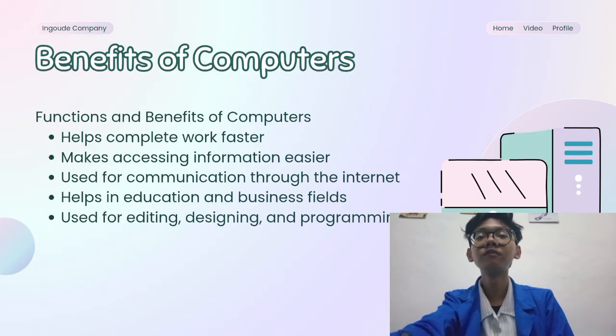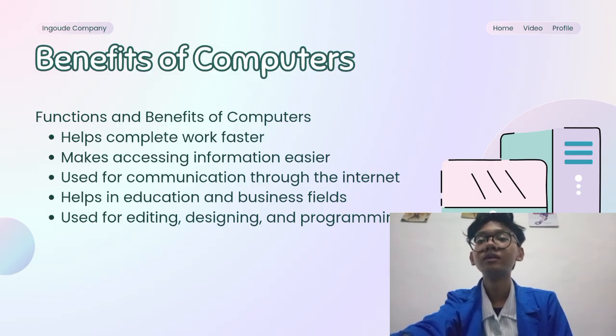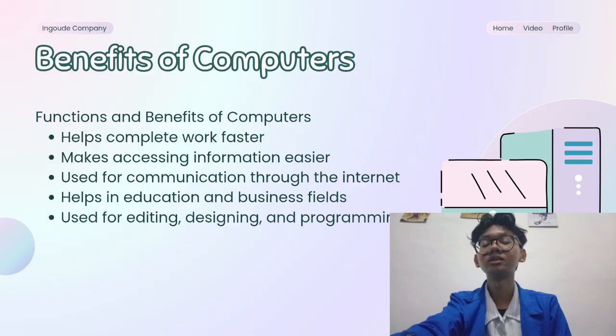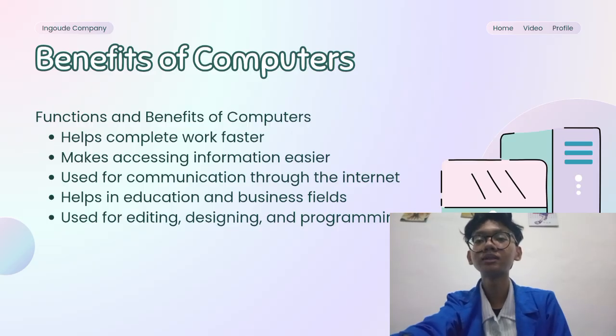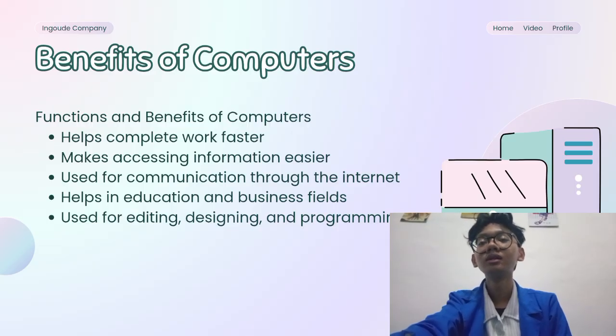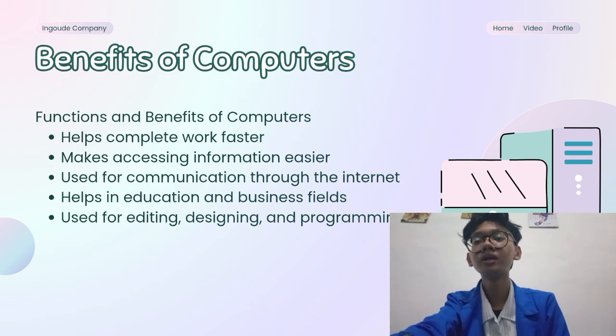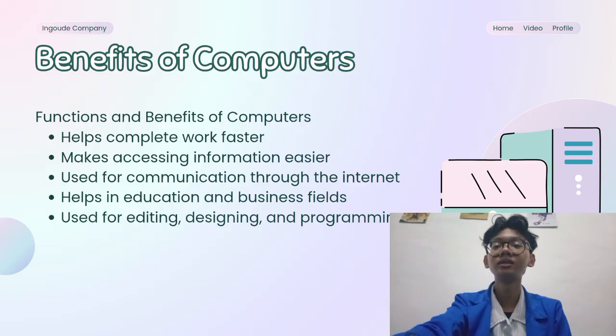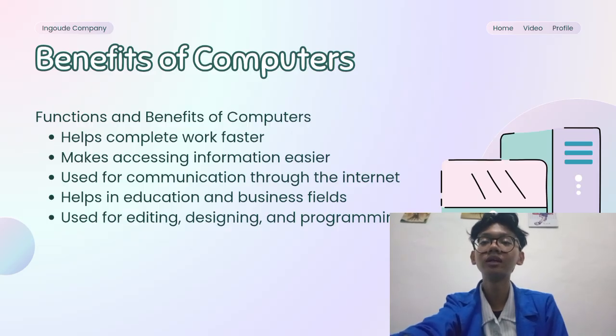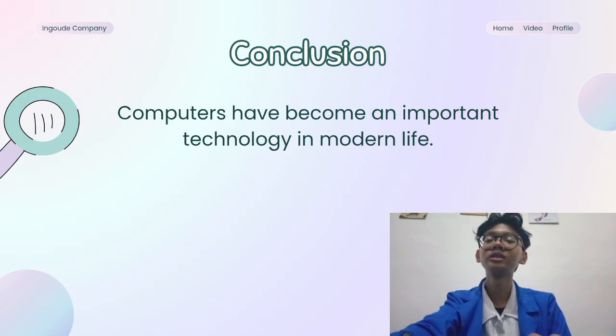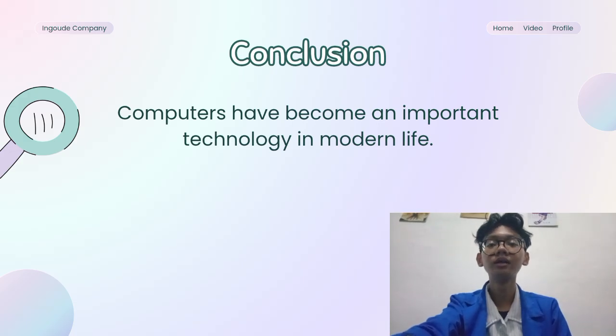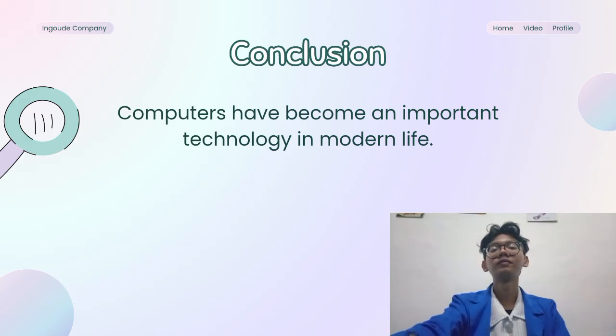Next is the benefit of computers. Function and benefit of computers. The first is to help complete work faster. The second is to make accessing information easier. The third is for communication through the internet. And fourth is to help in the education and business fields. And the last is used for editing, designing, and programming. Conclusion. Computers have become an important technology in modern life.